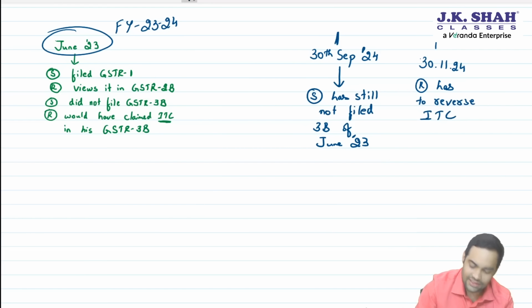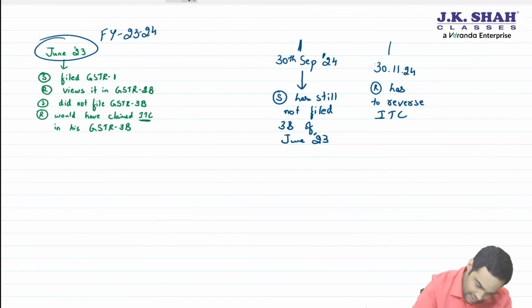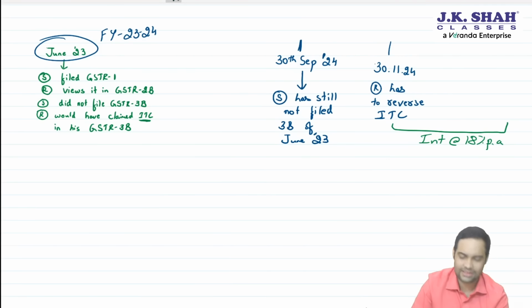And sir, interest? No, interest will not apply if he reverses till 30th November. Thereafter, sir, if he does not reverse till 30th November 24, then interest at 18% per annum. From 1st December, interest will start.